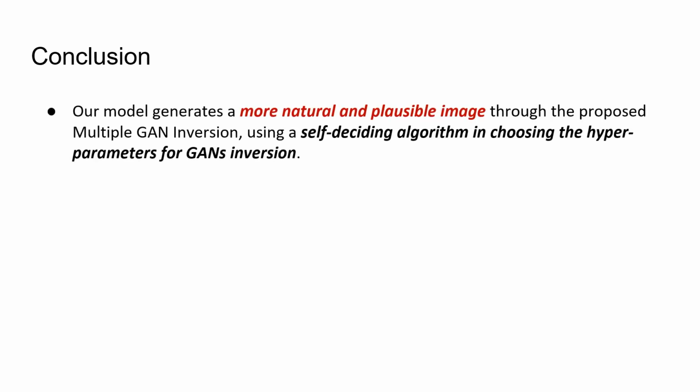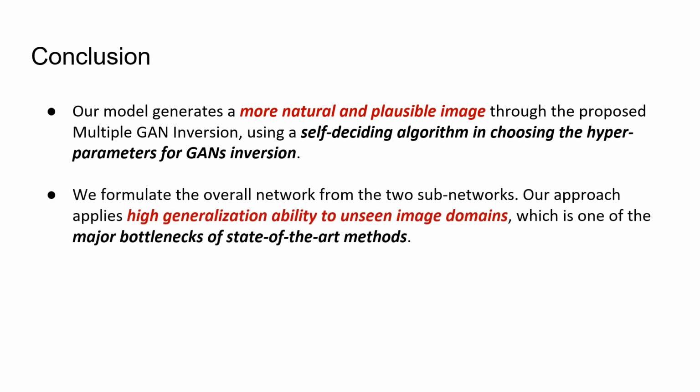multiple GAN inversion for exemplar-based image-to-image translation. Our model generates a more natural and plausible image through the proposed multiple GAN inversion, using a self-deciding algorithm in choosing the hyperparameters for GAN inversion. We formulate the overall network from two subnetworks, cross-domain correspondence networks and multiple GAN inversion. Our approach applies high generalization ability to unseen image domains, which is one of the major bottlenecks of state-of-the-art methods.